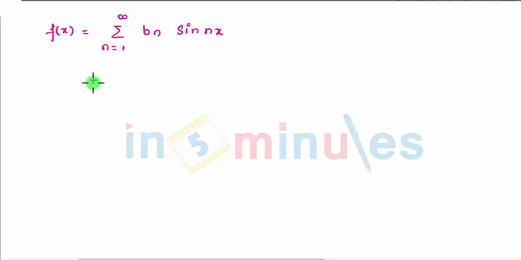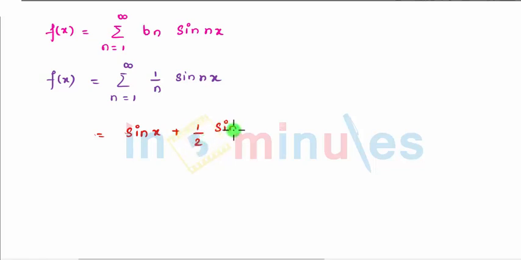So therefore I can write summation n equal to 1 to infinity 1 upon n sin nx, and when we expand the series I get, first, sin x plus 1 by 2 sin 2x plus 1 by 3 sin 3x and further. So this comes to be f(x). The sum is complete.